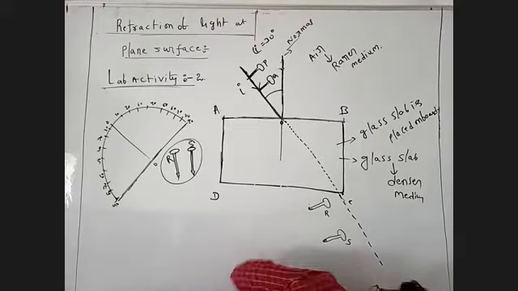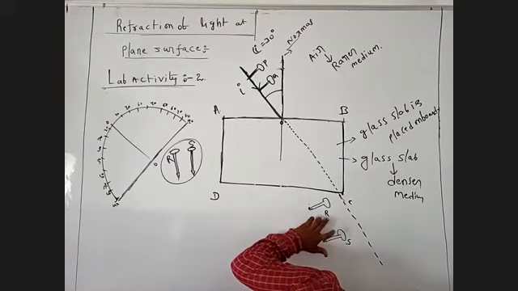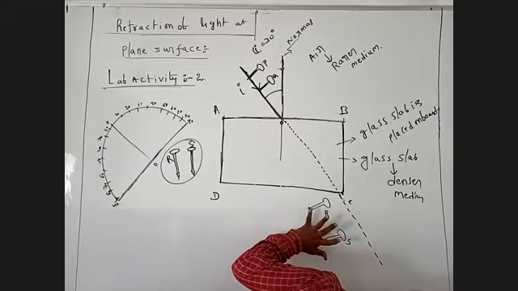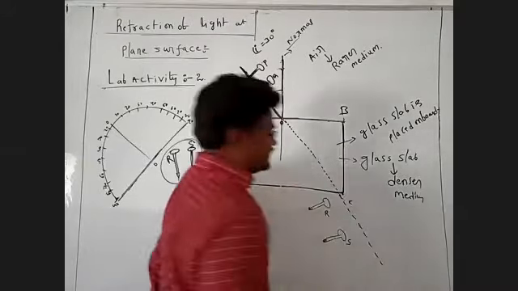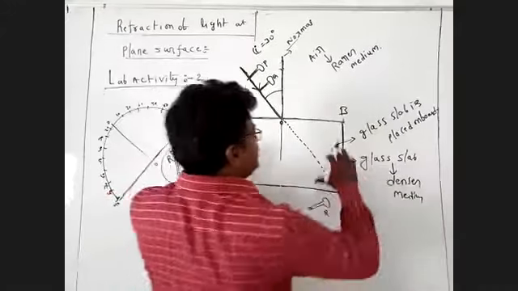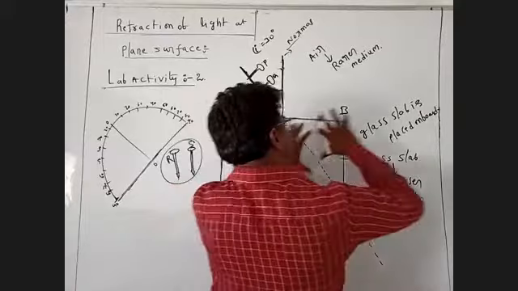Now I'm seeing R, S, P, Q. All four pins are in a straight line. Now the glass slab is present on the board. The glass slab is removed.